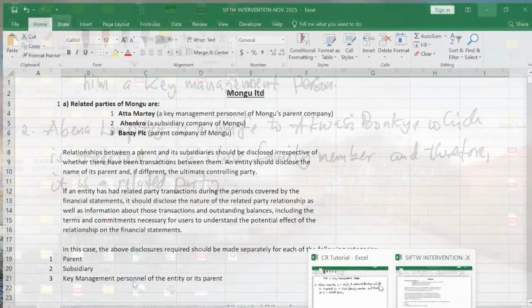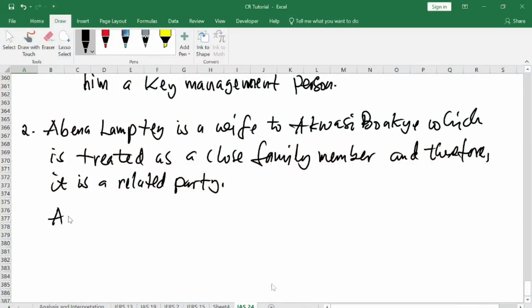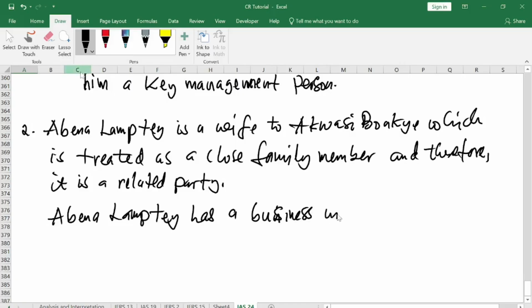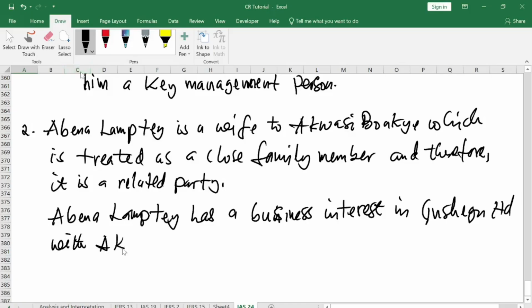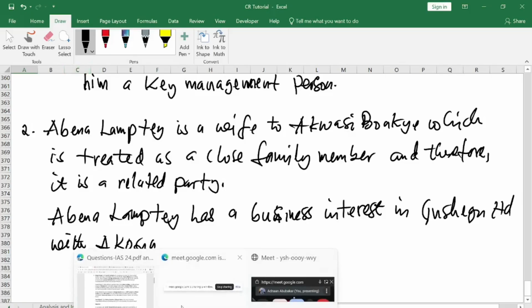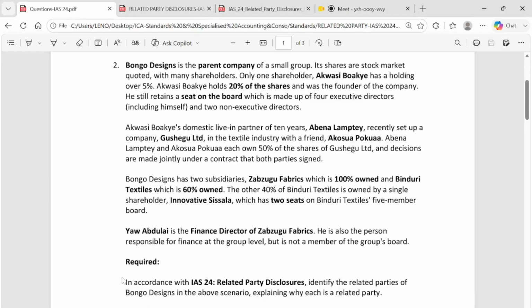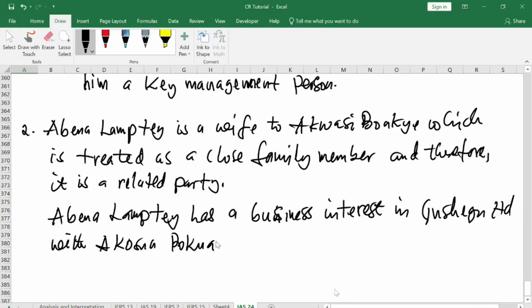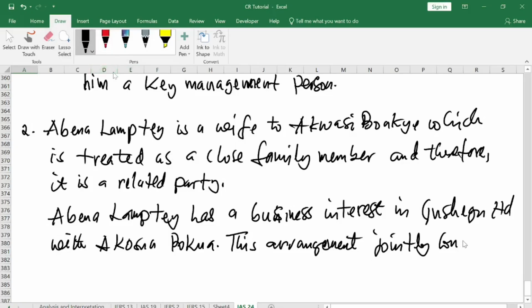Now, in their business interests, I can say that Abena Lamte has a business interest in Gushegu Limited. With who? With Akosia Pokua. This arrangement is jointly controlled, in brackets, IFRS 11, joint venture.